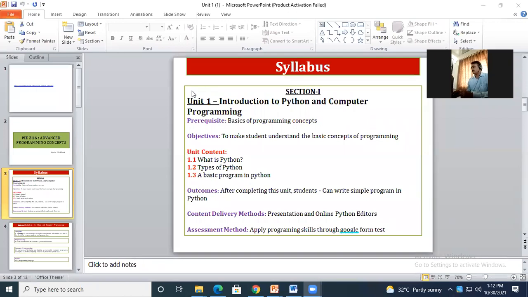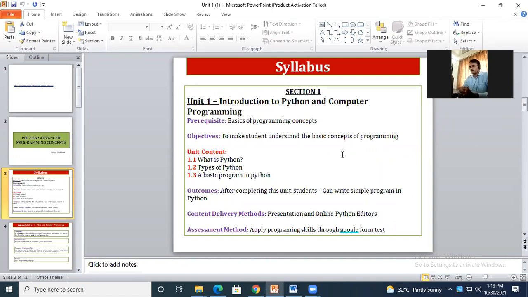So we will have this hands-on session. We will not go with only the theoretical part. As soon as, let's say, I discuss with you what a variable is, what the nomenclature is and what we should give as a name, immediately we will try to implement those parts.